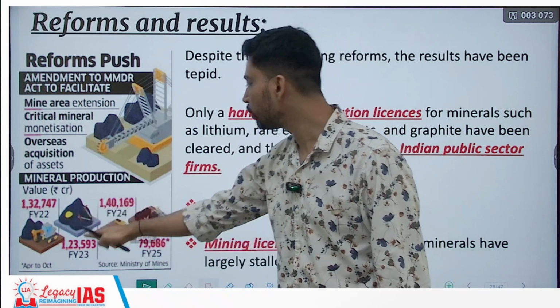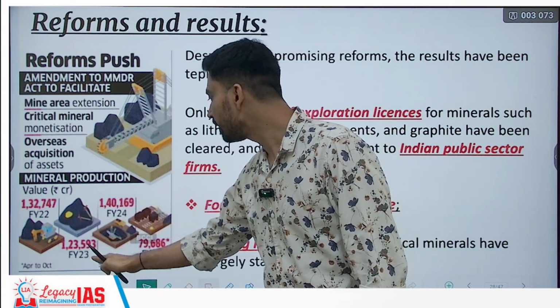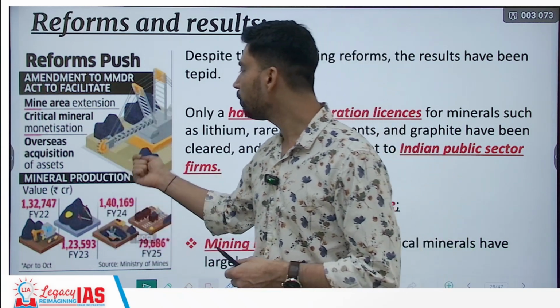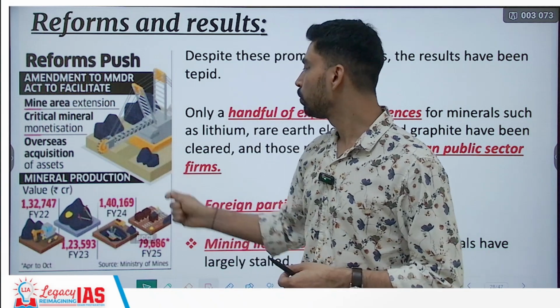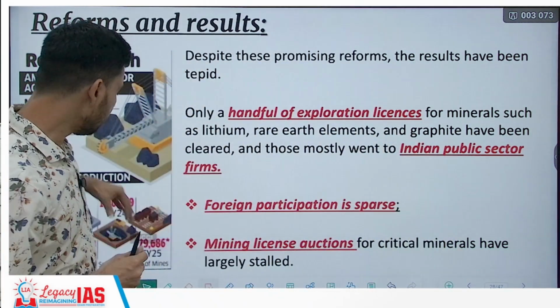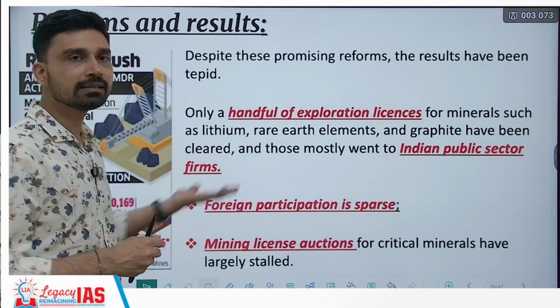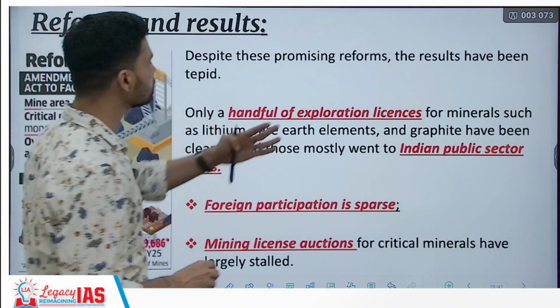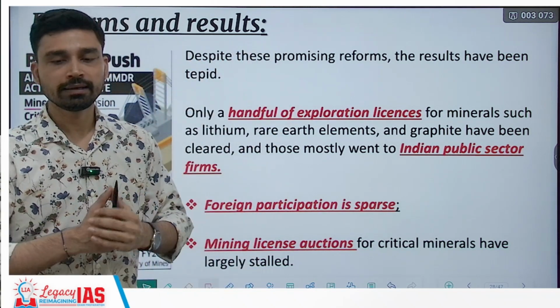And with this, the government, over a period of time, has increased the overall production value. It was 132,747 crore in 2022. Then it was slightly brought down, and then again in the fiscal year 2024, the overall mineral production value rose slightly to 1,40,169 crores. So again in the year 2025, we believe that this number can see a further uptick.